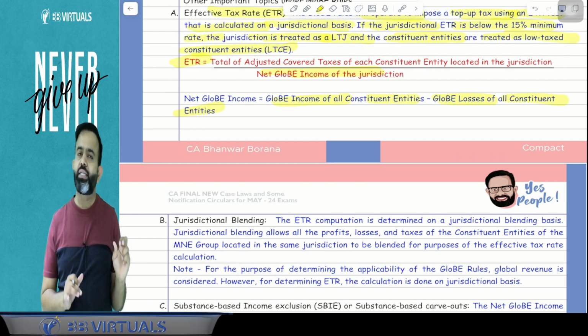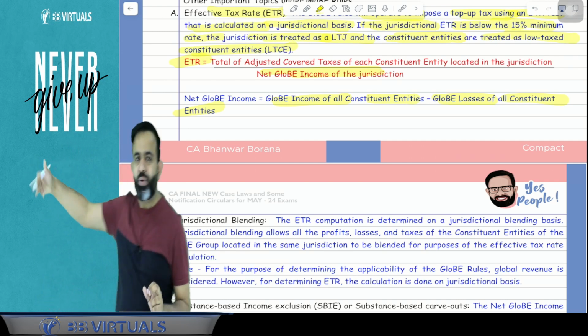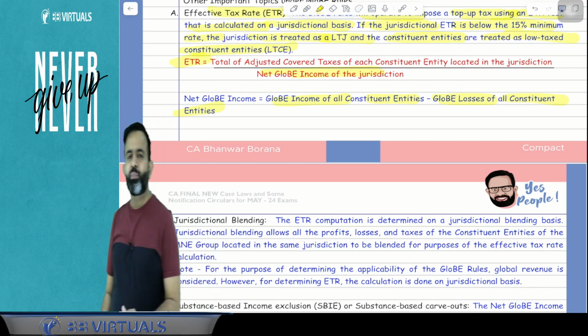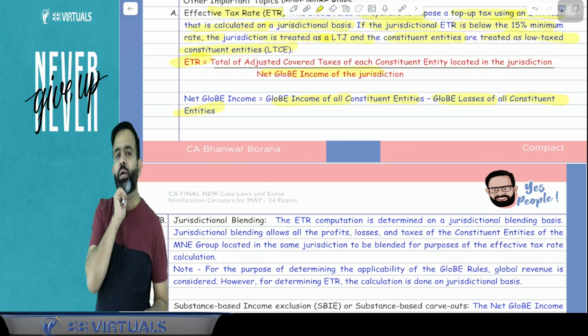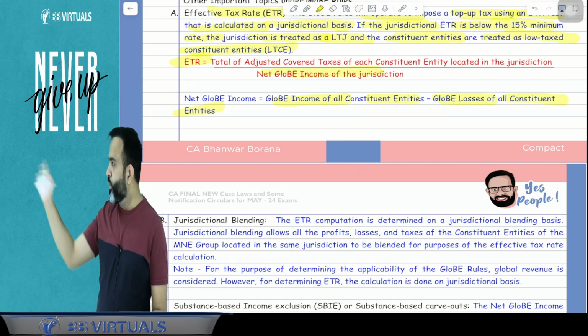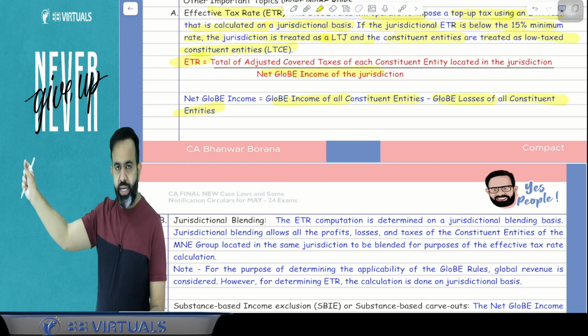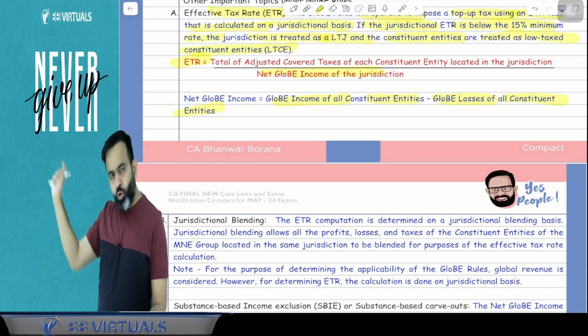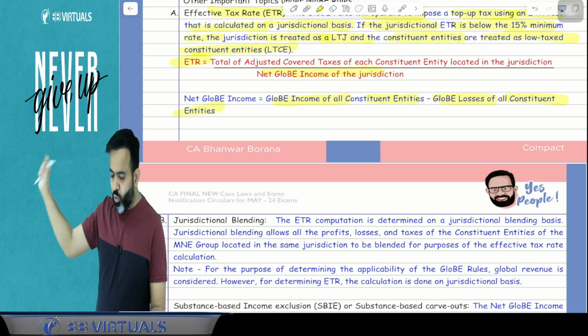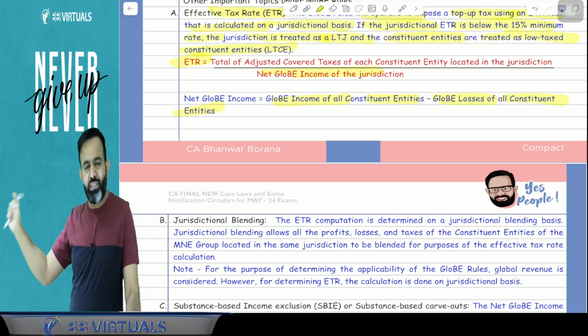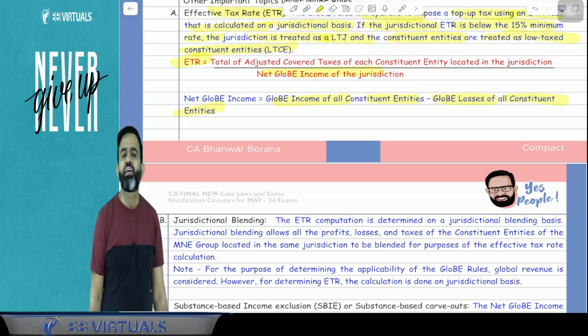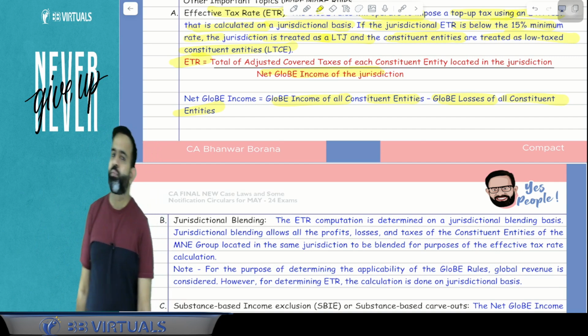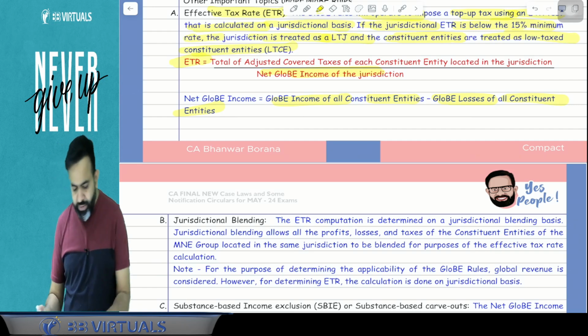So here you will check the net Globe income of the constituent entities, that is, Dubai income. So in simple words, suppose there are 4 companies in Dubai. In that case, whatever tax the 4 companies paid, just do the aggregate and divide by the total income of those 4 companies, and you calculate the effective tax rate. If the effective tax rate is below 15%, then only the Globe rule is applicable.